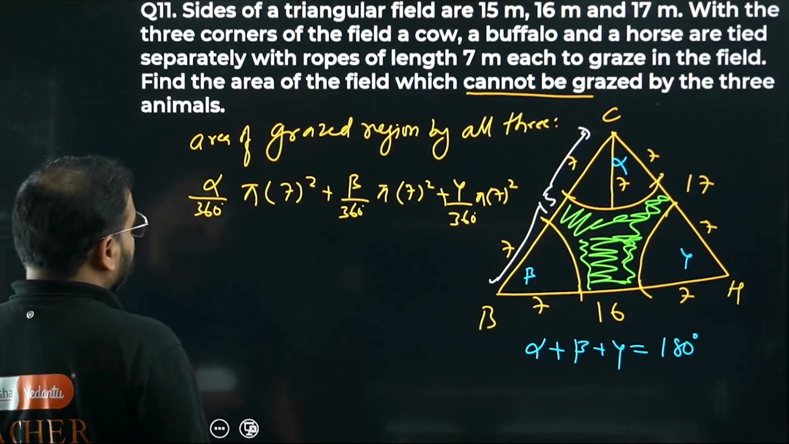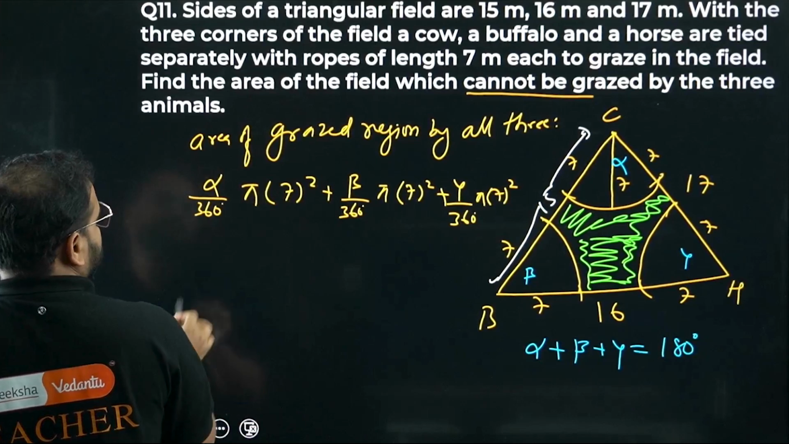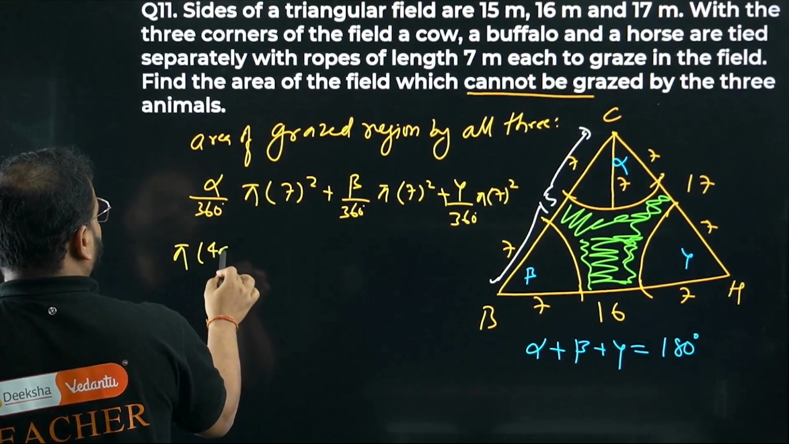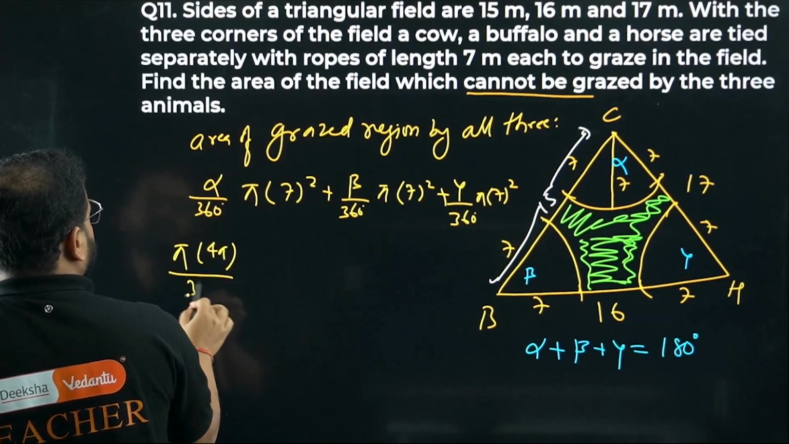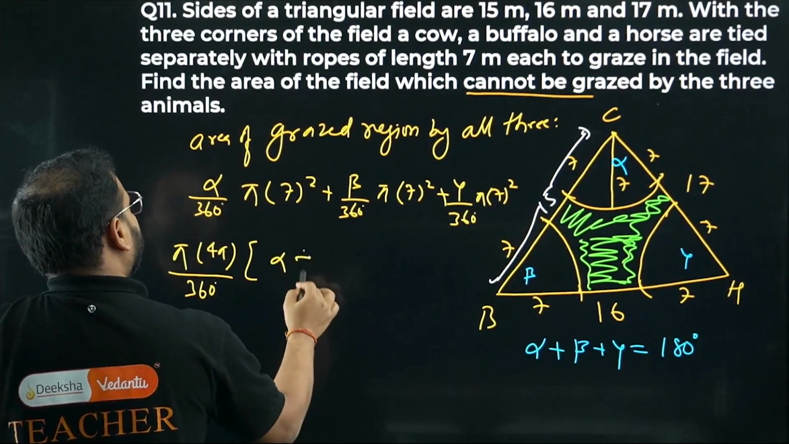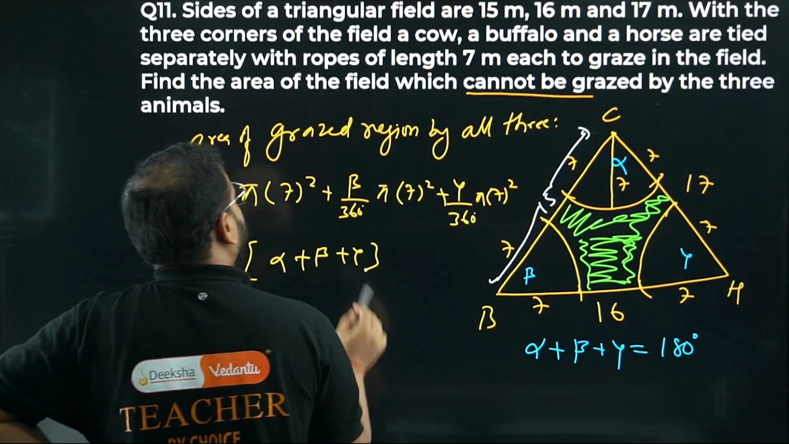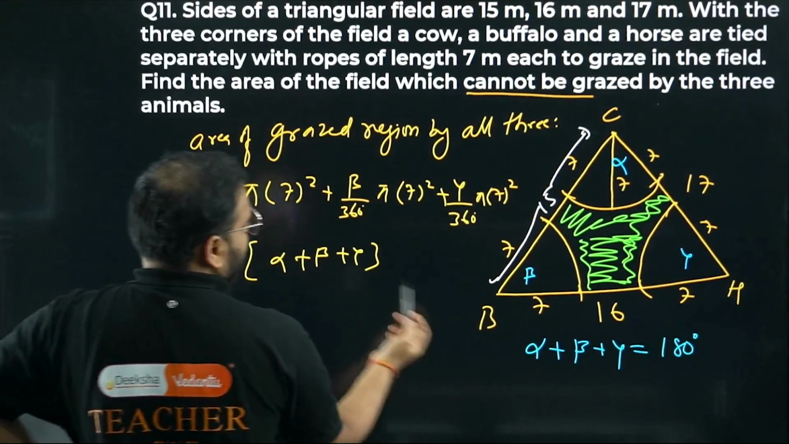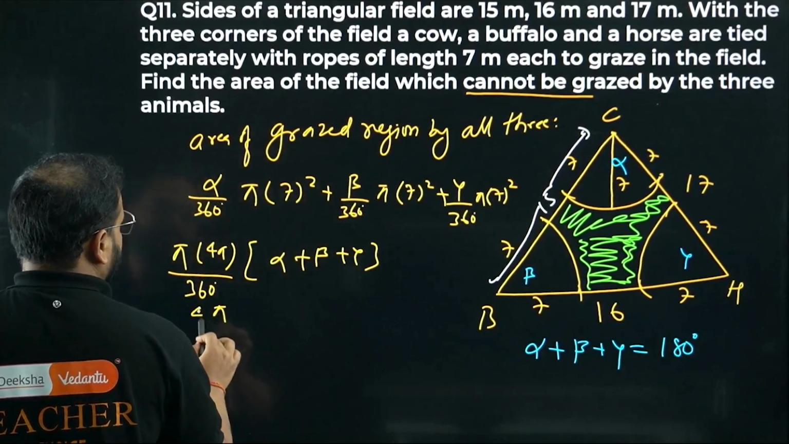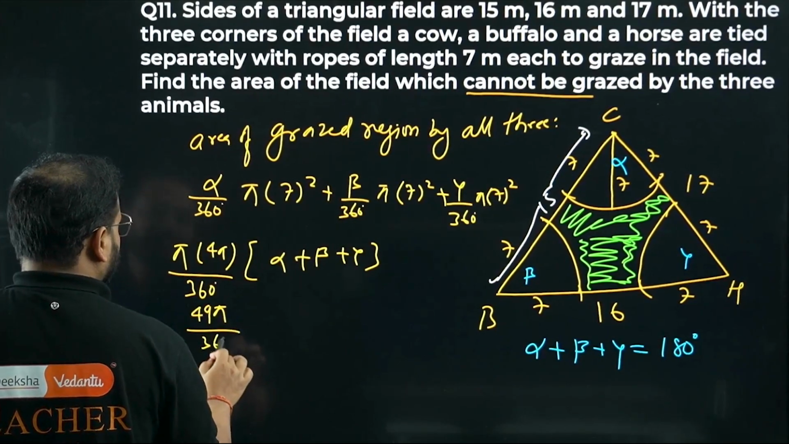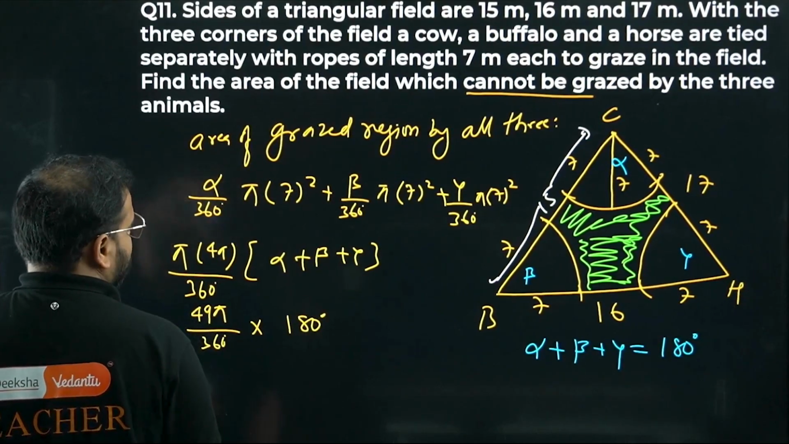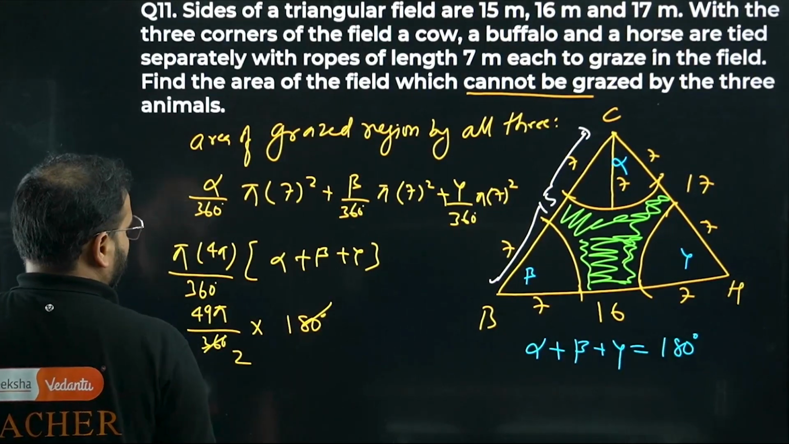Okay, sir. So let's simplify this. I can take something common, right? I can take pi common, 7 square which is 49 common, and 360 common, right? What is left in the first one? Alpha, second one beta, third one gamma. Alpha plus beta plus gamma is 180 degree. So write it over here, 49 pi by 360 degree into 180 degrees, right? Cancel this, 2.